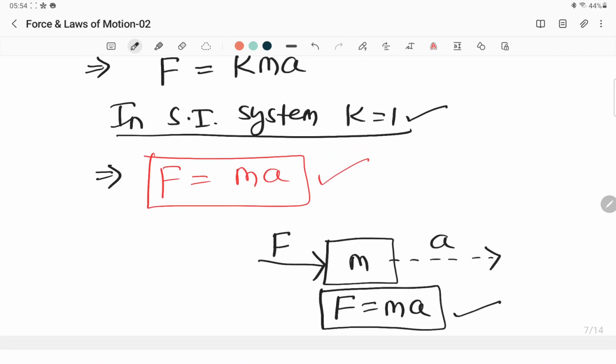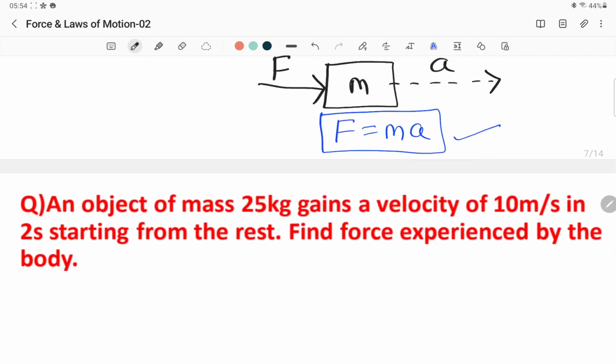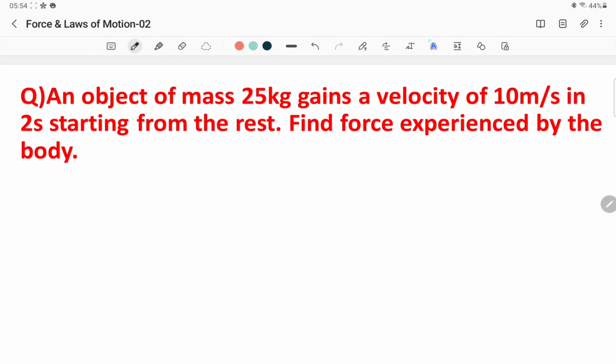Before that, you need to understand that if there is a body of mass m and force F is applied on it, and it is moving with acceleration a, the relation F is equal to ma will hold good. This is the relation we'll be using extensively in the numericals of second law of motion. So let's get into the numerical section and solve some of them.